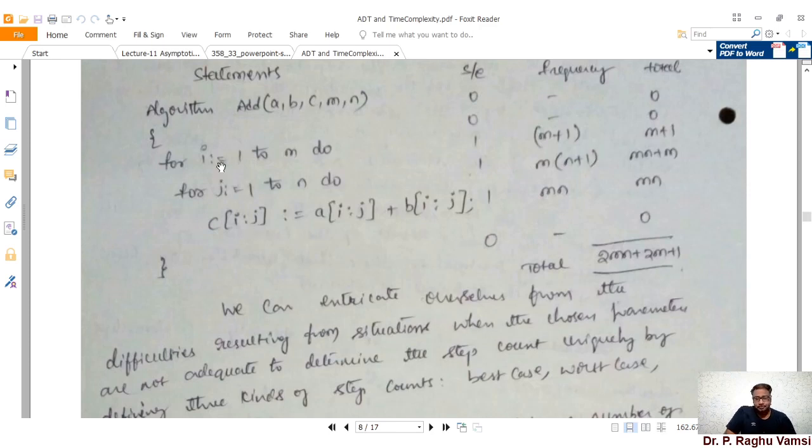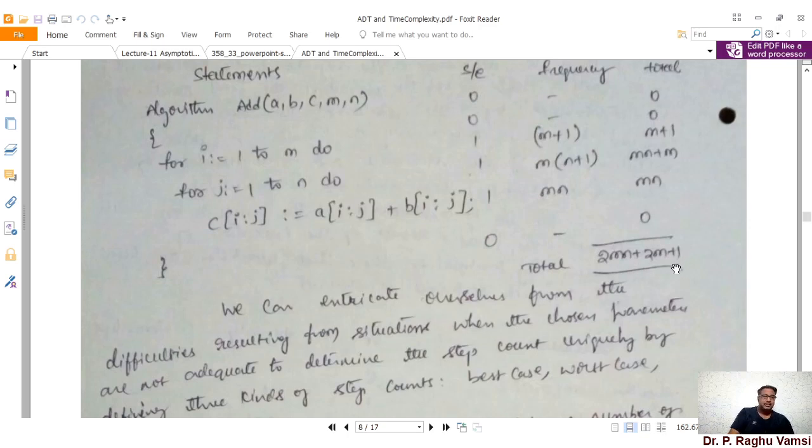And for each iteration, this particular statement C of I comma J is equal to A of I J plus B of I J will execute M into N times. So the total number of steps required is M plus 1 plus Mn plus M plus Mn. Totally you get 2 into Mn plus 2M plus 1.